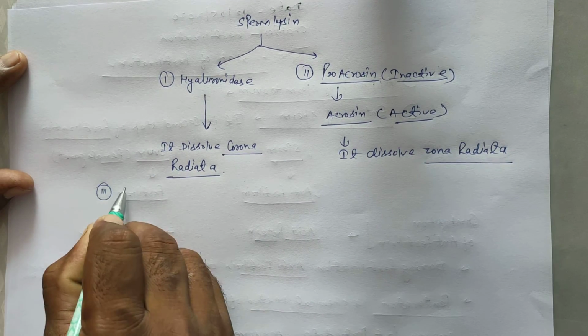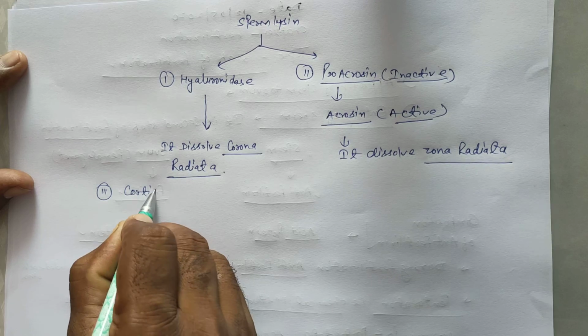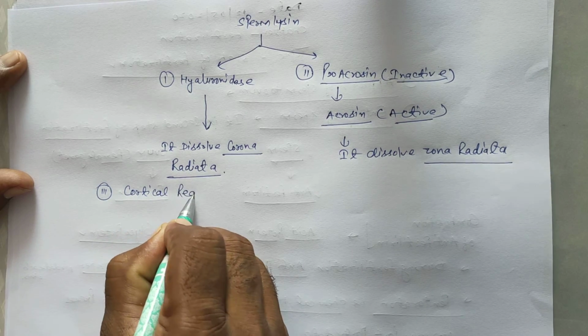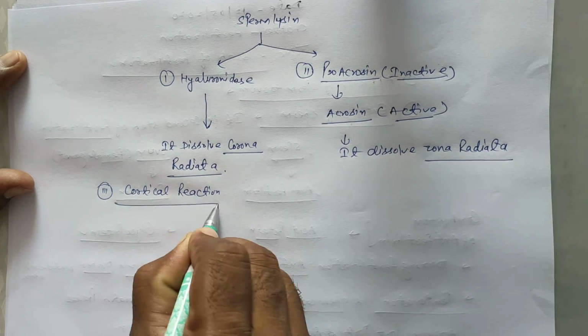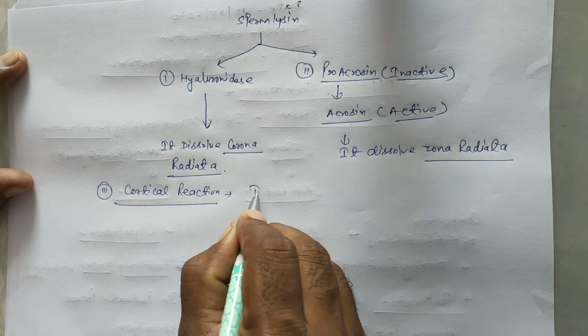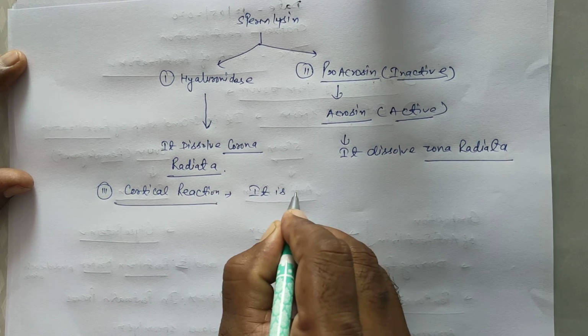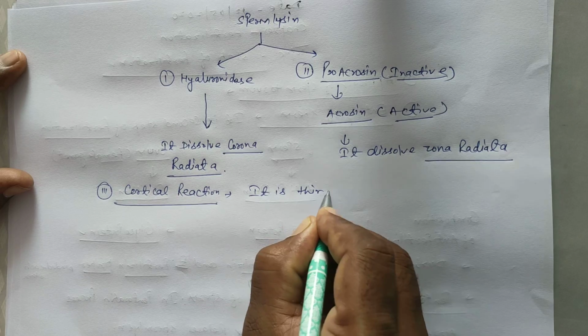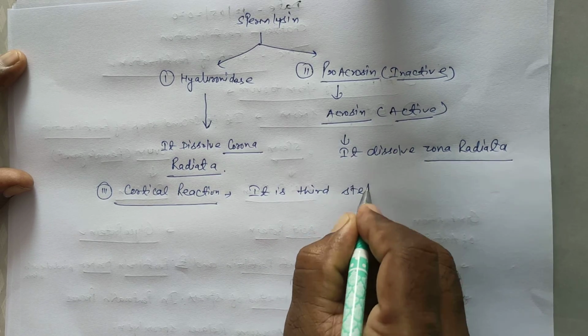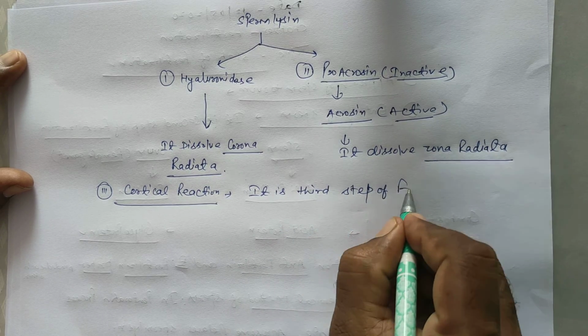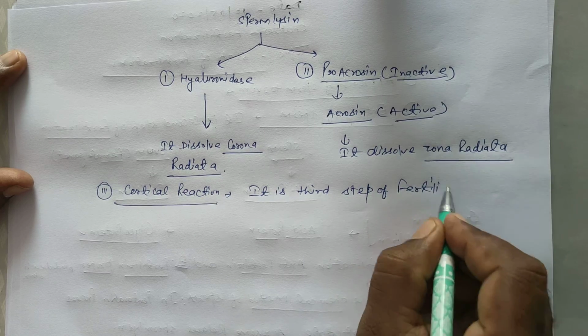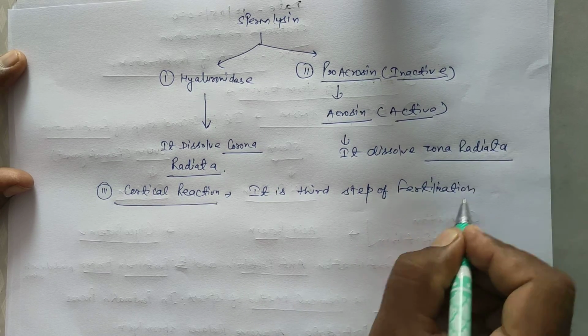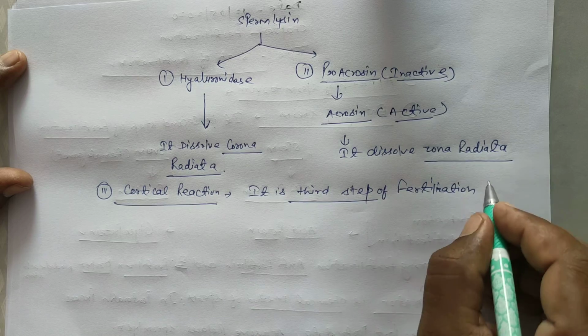Third is cortical reaction. It is the third step of fertilization.